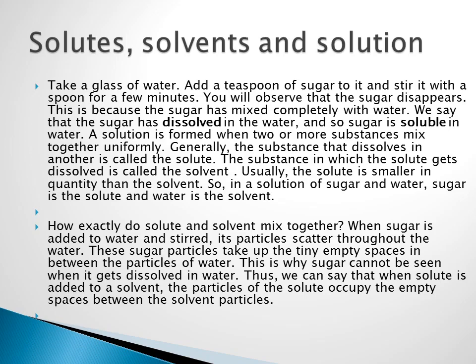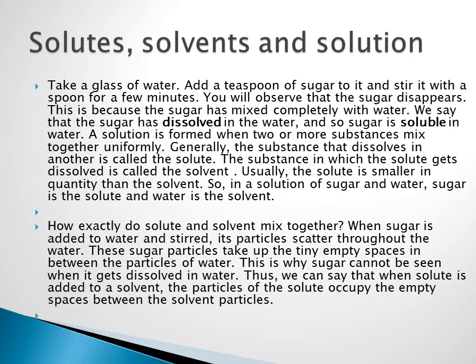So a solution is formed when two or more substances mix together uniformly. Here 75 ml is water and 25 gram is the solute, that is the sugar. When they evenly dissolve with each other, it forms a sugar solution. Now see the last sentence.